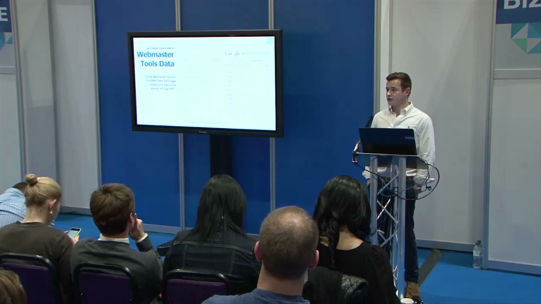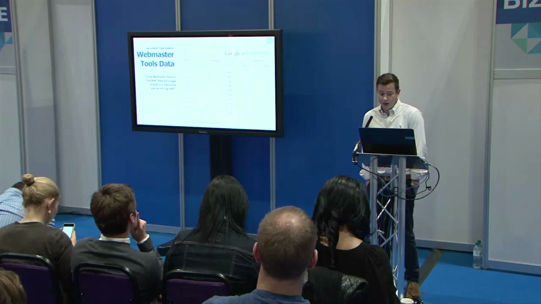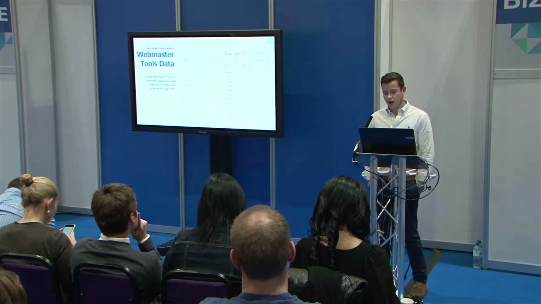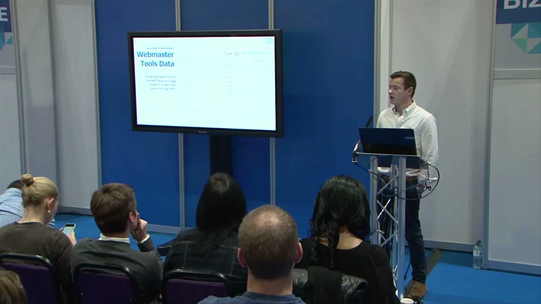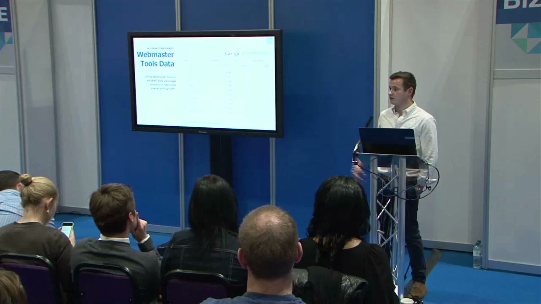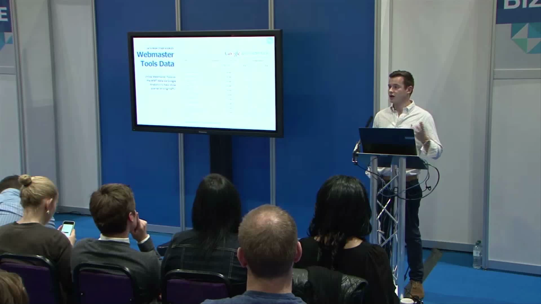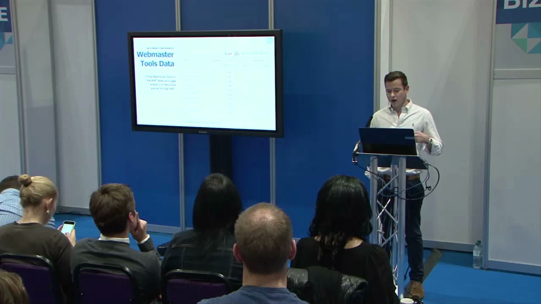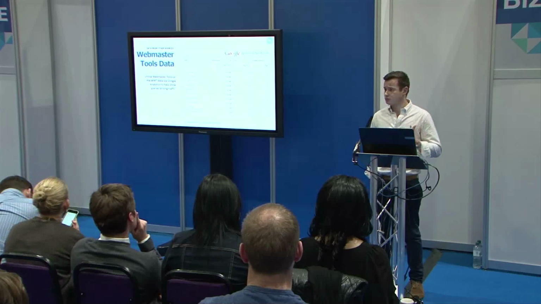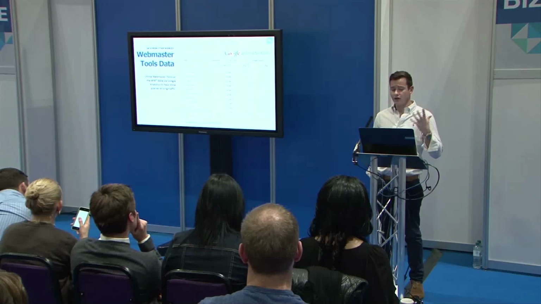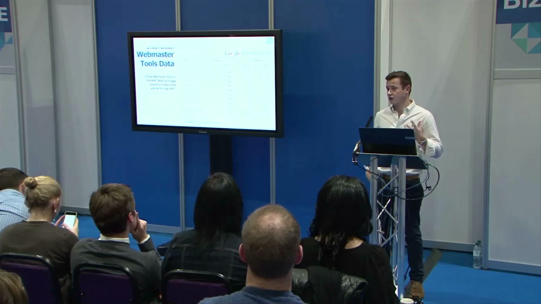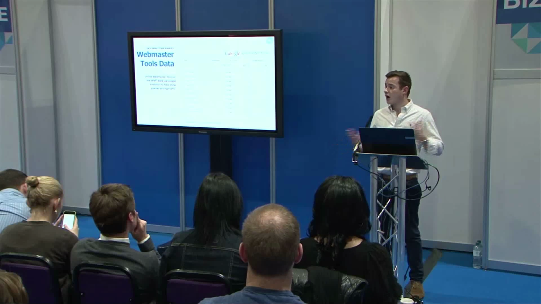So again, we can use this to understand what Google is saying we're getting in terms of impressions and clicks. We can look at their average position, and we can cross-reference all of this data against the data we're collecting from other sources. And this really allows us to get a broad understanding of what's happening across the board. And as we say, compare and make those assumption measures to say, if Google's suggesting these are the main queries that are driving traffic, these are the pages that are getting traffic, how do the two compare?